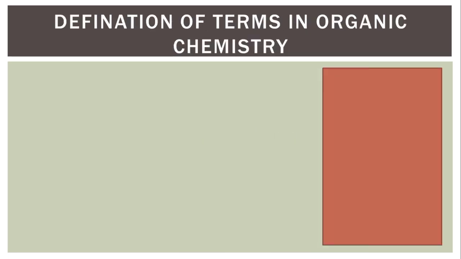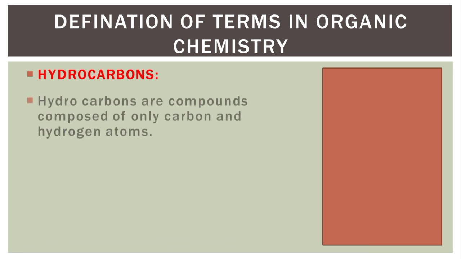So very fast, we want to consider definitions of terms. What are the terms that we use when we are talking about organic chemistry? Firstly, we want to consider hydrocarbons. And when we say hydrocarbons, what do we mean?